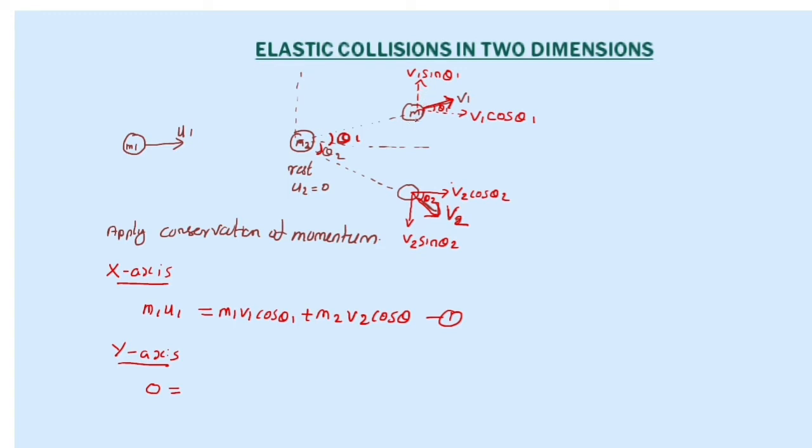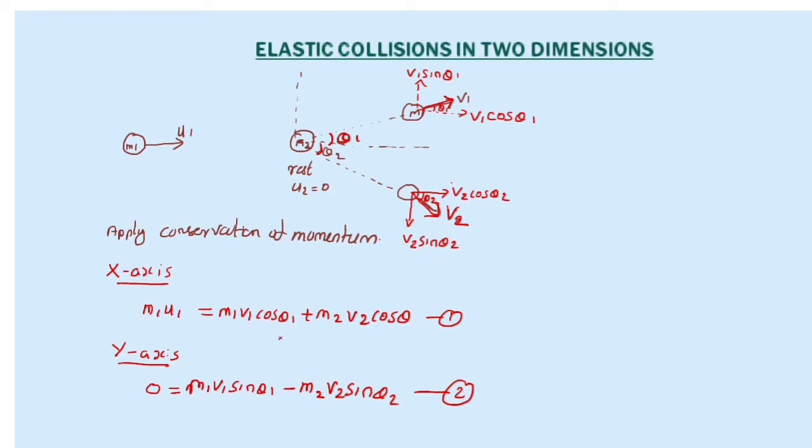Two components are there. v1 sin theta 1 is acting upward along the plus y-axis, and v2 sin theta 2 is acting along the minus y-axis. So the momentum here is m1 v1 sin theta 1 minus m2 v2 sin theta 2. This is the conservation of momentum along the y-axis. So this is equation number 2.